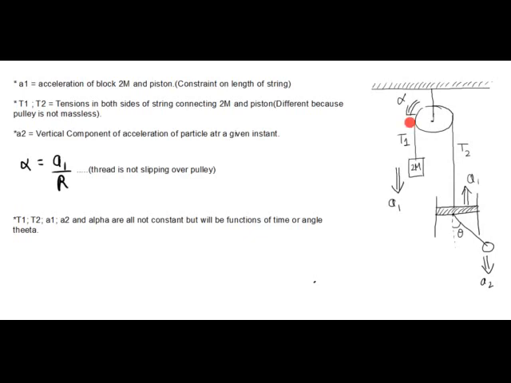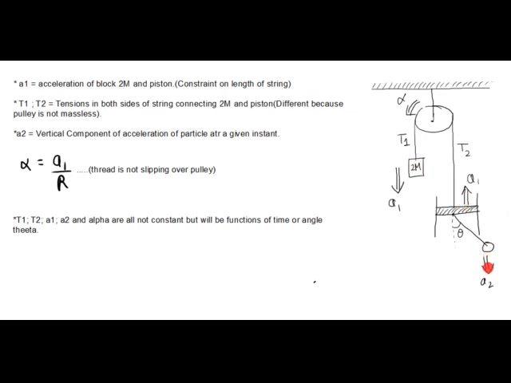So this figure shows the diagram of the system at some arbitrary instant. As you can see, at the initial instant the string was horizontal, and at the final instant it will be vertical. So at this arbitrary instant the string is making an angle theta with the vertical. a1 is the downward acceleration of this block of mass 2m, whereas a2 is the downward acceleration of this particle.